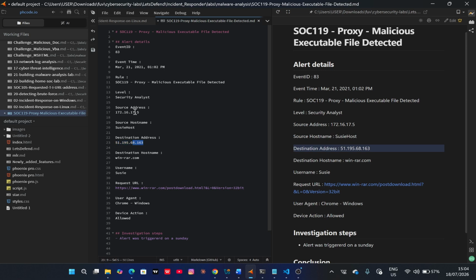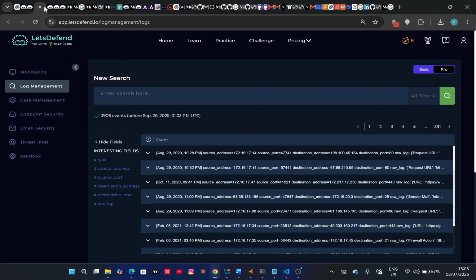But before that, in the log management platform, I'm going to filter for events from the specific IP, that's from the internal network. So how has this specific IP been behaving within the internal network?